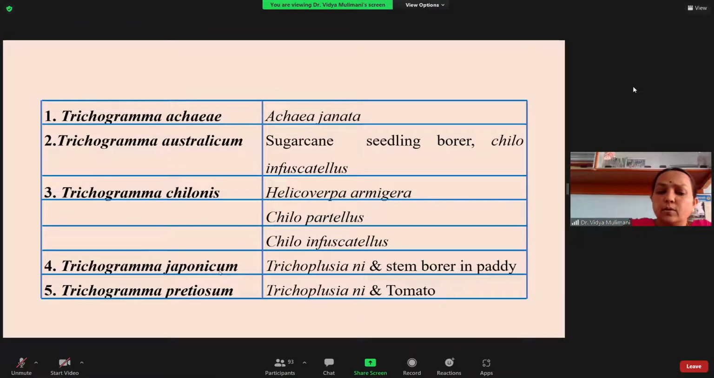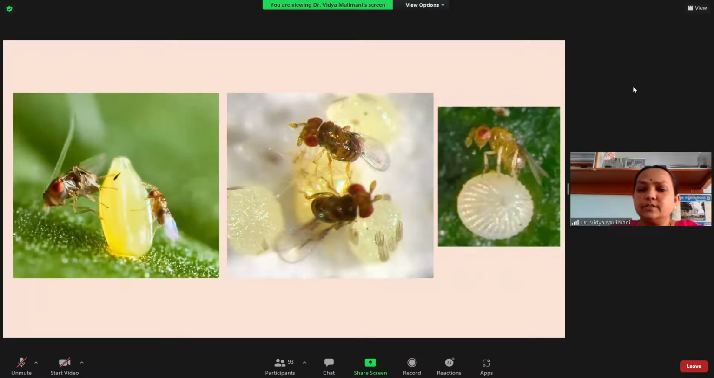But always when it is paddy, we prefer to release Japonicum because it will perform better than Chilonis. In cotton, Chilonis is doing better, and in the case of sugarcane, australicum is doing better. Chilonis you can release in different ecosystems, but different species give different percent parasitization in different host plants. So this is the egg parasitoid Trichogramma.